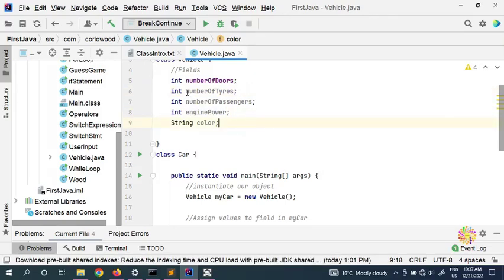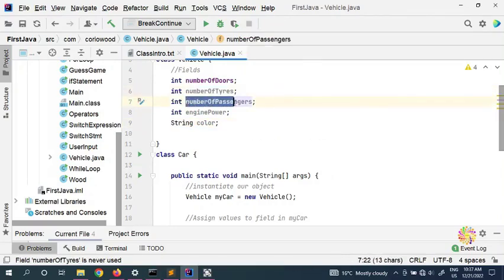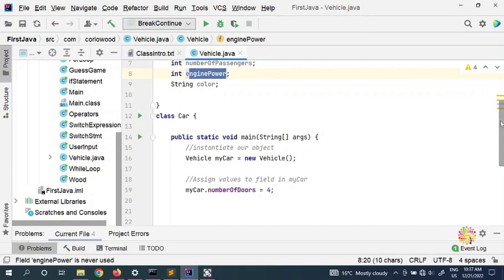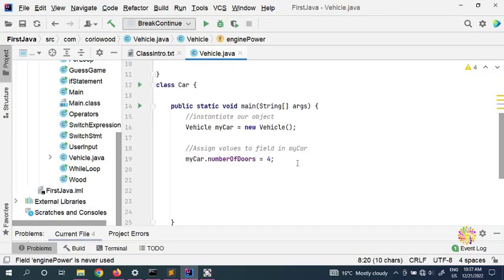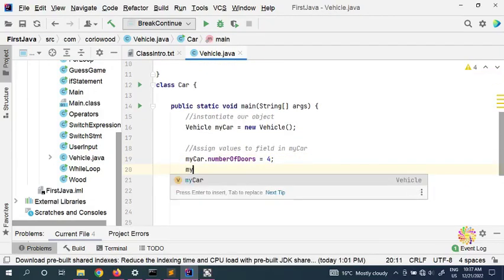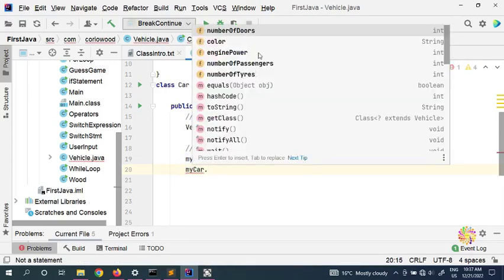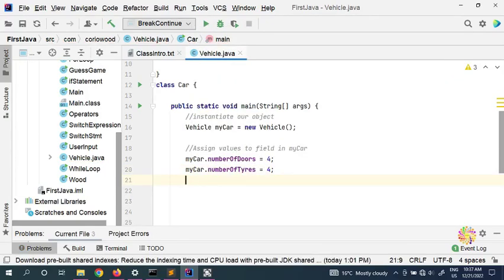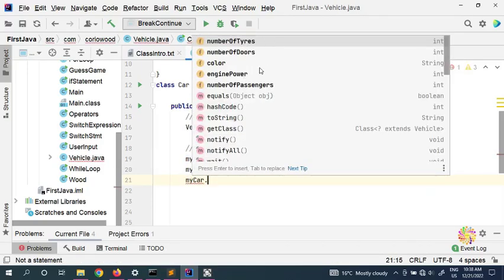So keep in mind, we don't want to put a get. We just want to put a simple normal one. So the number of doors, number of tires. I don't know where that get came from. So we put number of tires. So my car, and then we use the dot operator, number of tires. For example, in my car, it's 4, because my car has got 4 doors.